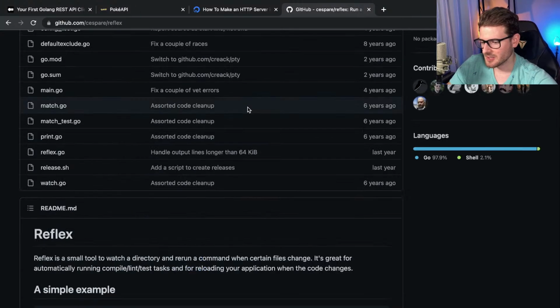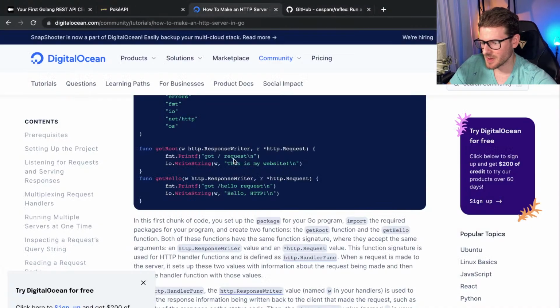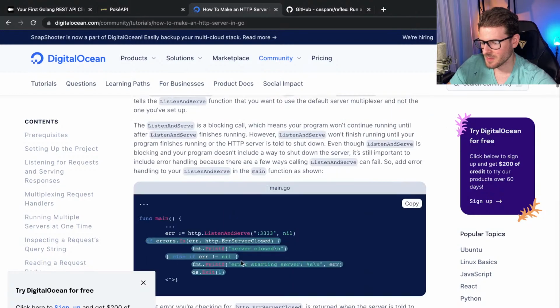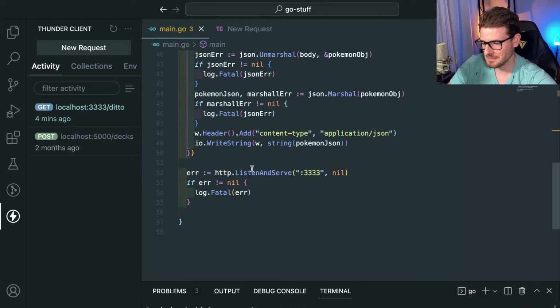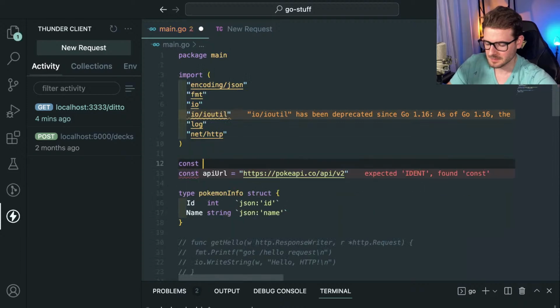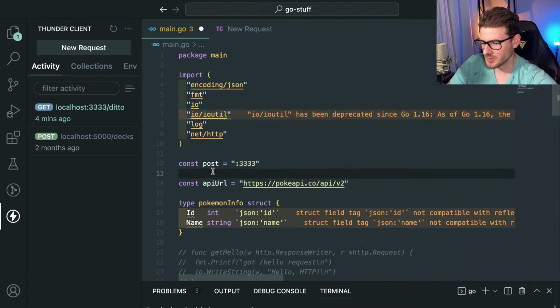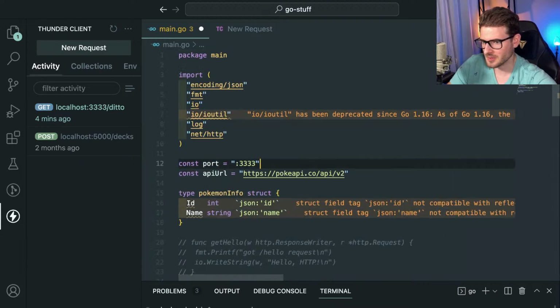Anyway, okay, let's stop getting distracted a little bit. Let's go back to this little Pokemon thing I'm building. Why is the port a string? Why can't it be a number? Maybe just try to, oh, why do I call it post? I'll call it port. Try to clean this up a little bit.